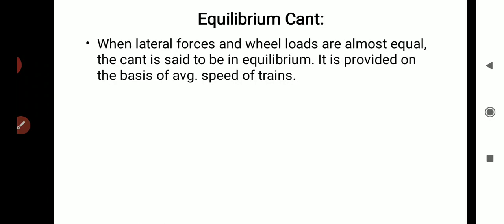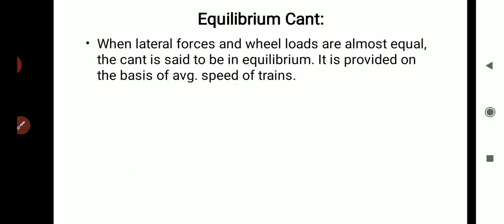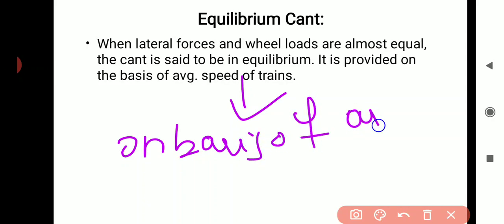By calculating the average speed of the train, the super elevation is provided on the basis of that speed. When the super elevation is provided on the basis of average speed or equilibrium speed, that is known as the equilibrium super elevation or equilibrium cant. So this super elevation is provided on the basis of average speed or equilibrium speed.